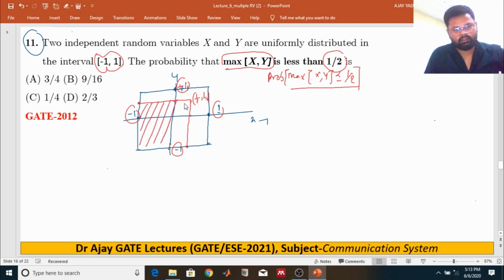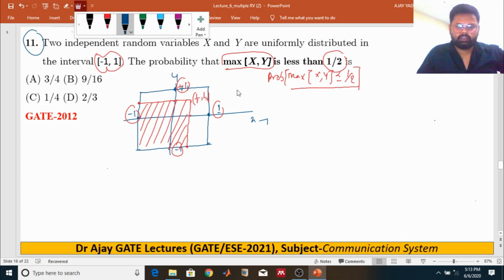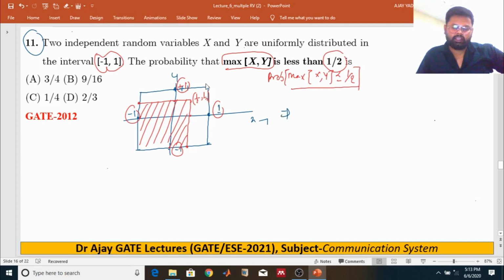As you know, the favorable region divided by the total region gives the probability, since the area under the PDF always gives the probability, right? So we have to find out this region. Total region is what? The base is 2 and the height is 2, so 2 multiplied with 2 is the total region. And what is this one? Half and plus 1, this is 3 by 2.